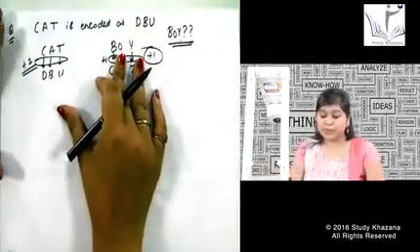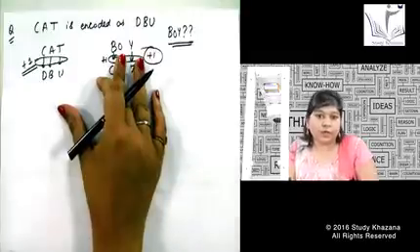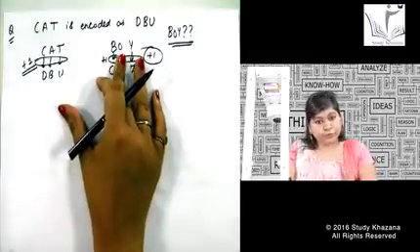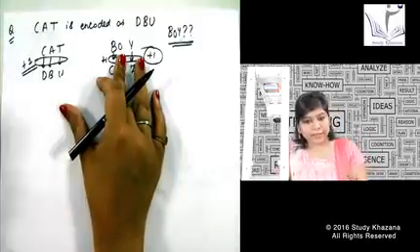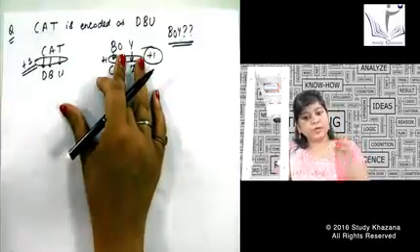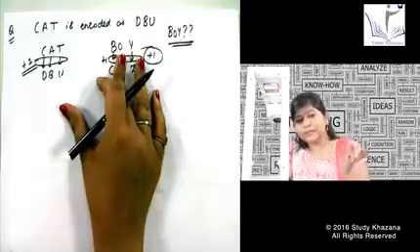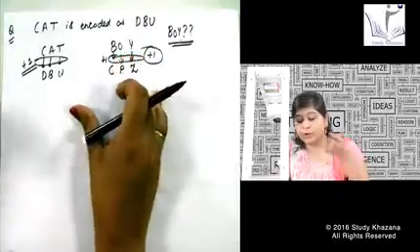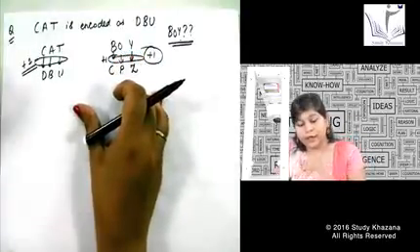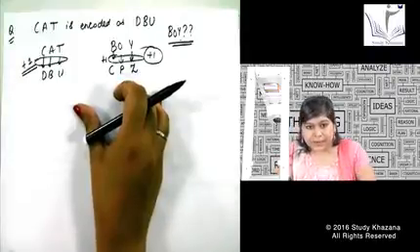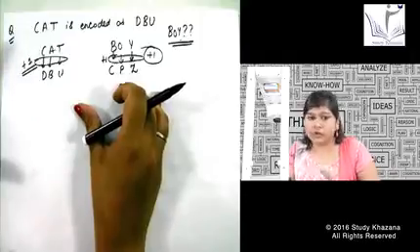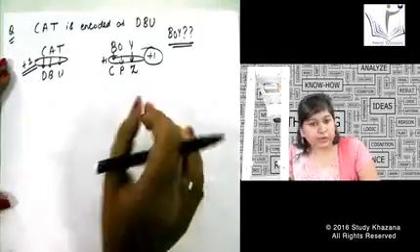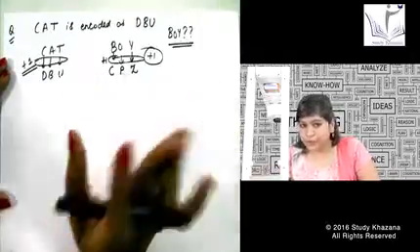Okay, so you must understand a very basic logic for these things. If you know the patterns between two questions, that means two words, like cat is encoded as DBU, you must easily find the answer for the boy also. Like boy will be encoded as CPZ. So for getting the answer, we should know the position of the alphabets in this logical series. The position of the alphabets is the foremost important thing.